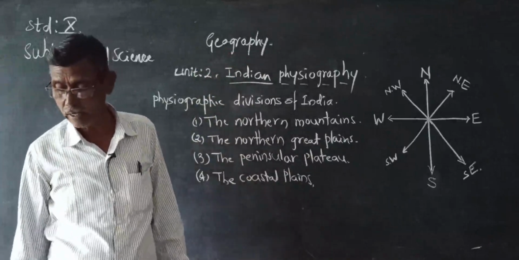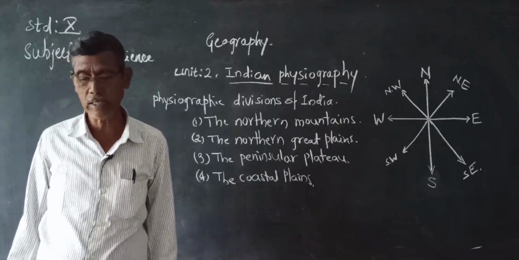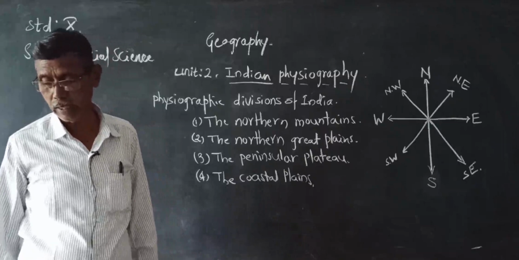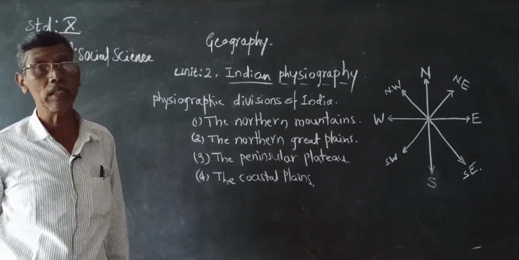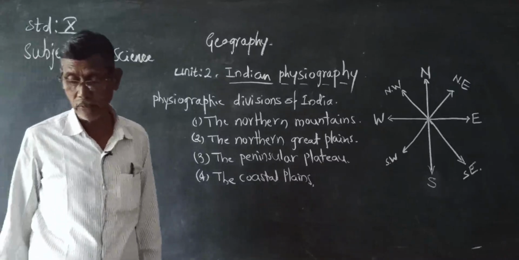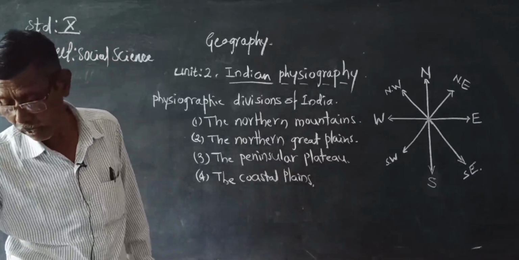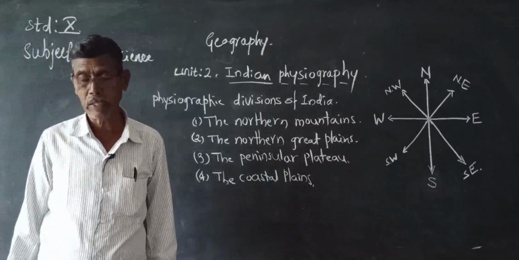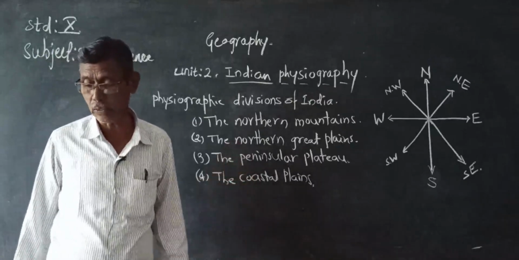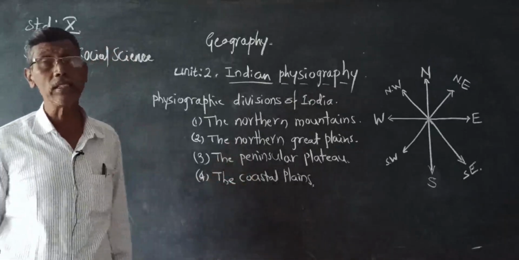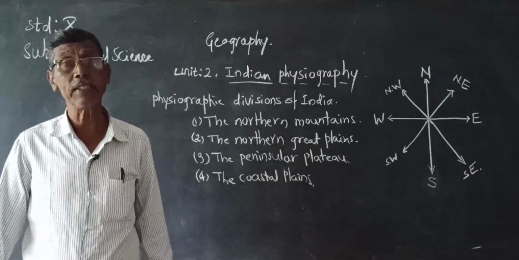India has a wide variety of landforms. They include mountains, plateaus, valleys, glaciers, and coastal plains. So a variety of landforms are there in our country. They influence the river system, climate, natural vegetation, land use, agriculture, transport, and distribution of population. All these varieties of landforms influence all types of activities, like the Indian river system.